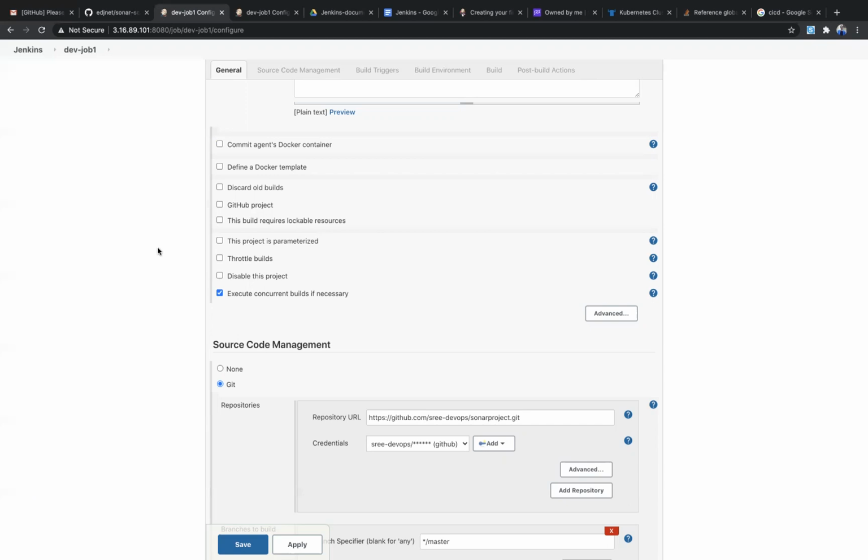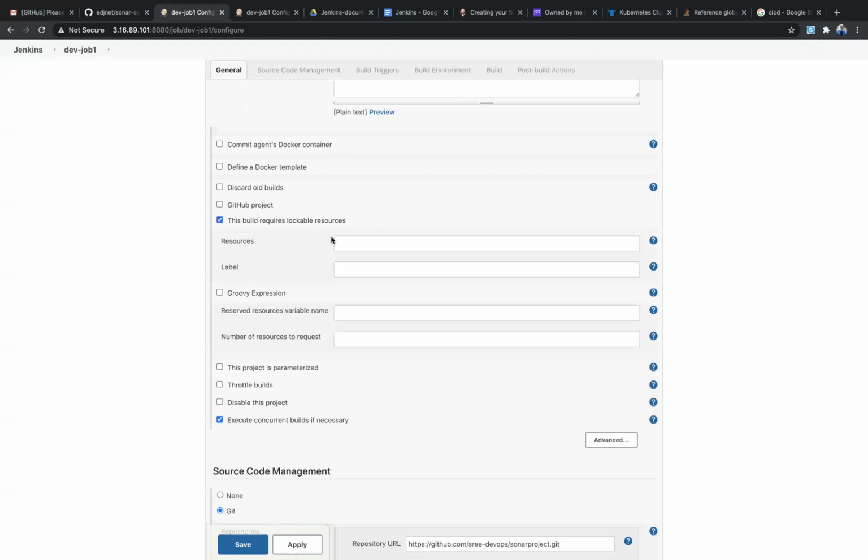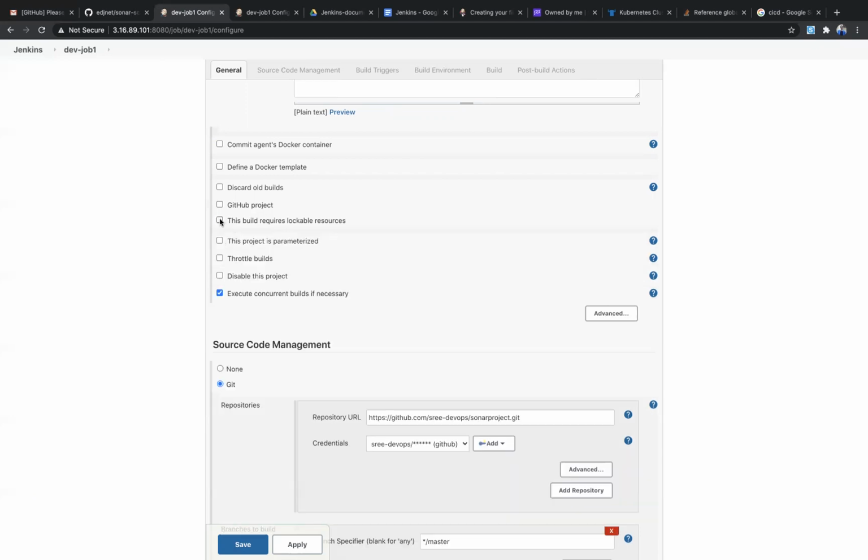You should run this job at any cost. So what you are going to do? You will lock that resource, that dependency, so that nobody will use that dependency until you release it. You need to mention that type of dependency or resource type, so that nobody will use that resource. So that will be useful for that.